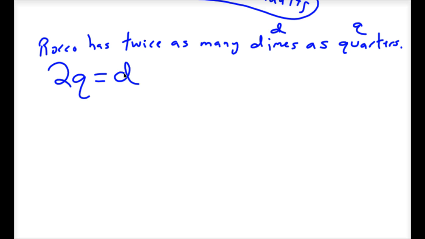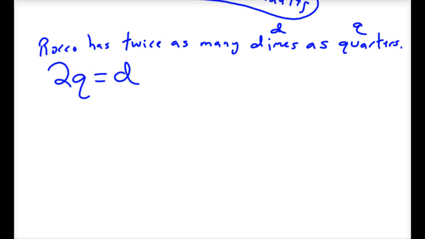I thought it said as many dimes as quarters. Right, so he has twice as much. You have to do something to make them equal. This is the way I always did it. He has twice as many dimes as quarters. So the dimes are up here, quarters are down here. It's twice as many. What do you do to the quarters to make them equal? Multiply. Why do we have to make them equal? Great question. Because then you find the solution. This will be one of the equations. There'd be another sentence like in your homework.